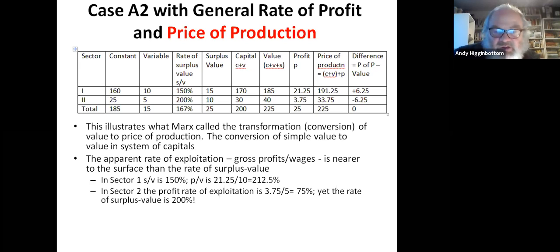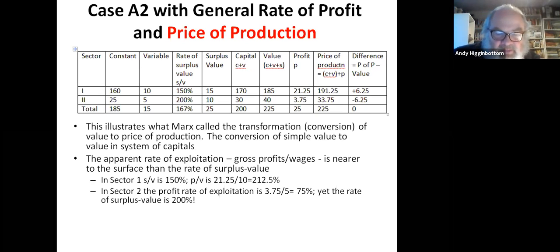Now, there is a point here which I've commented on before, and again, it's another example of it. If you look at the rate of surplus value of these two sectors, it's higher in sector 2 than in sector 1. The workers in sector 2 are paid less than the workers in sector 1. The wage rate is lower by something like 30%.